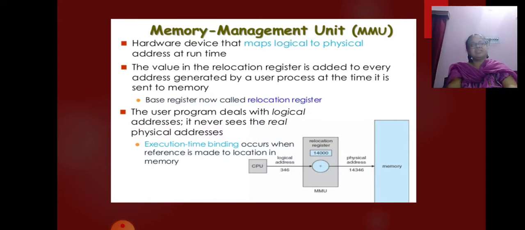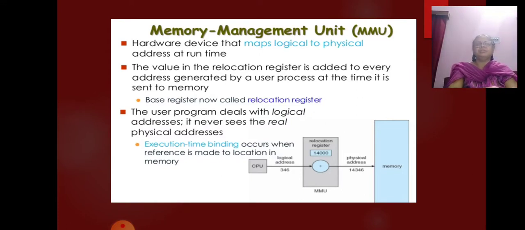The base register is now called a relocation register. The value in the relocation register is added to every address generated by a user process at the time the address is sent to memory.